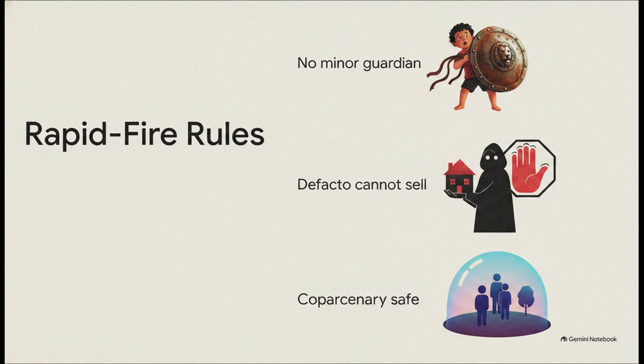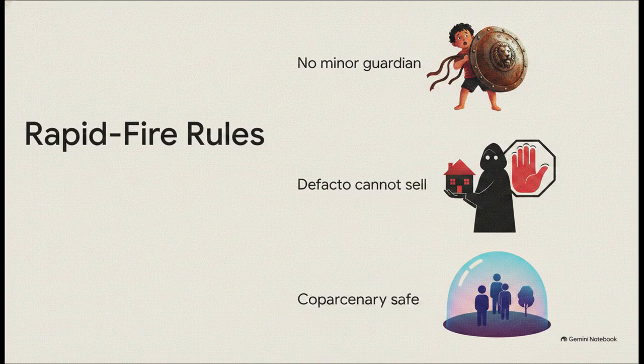Now for some rapid-fire, high-yield trivia for Sections 10, 11, and 12. Section 10 is super simple. A minor is completely incompetent to act as a guardian for another minor's property. Easy. Section 11 is a massive red flag. A de facto guardian, meaning someone who has assumed guardianship in practice but has no actual lawful authority, is absolutely not entitled to dispose of or deal with a minor's property.